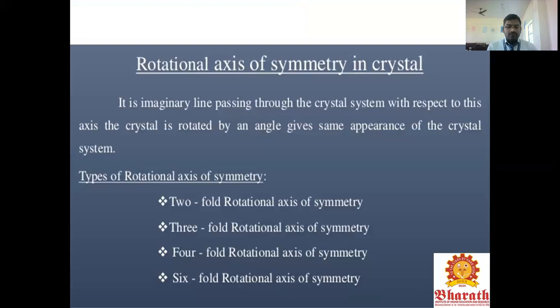Another one is the rotational axis of symmetry in a crystal. It is an imaginary line passing through the crystal system such that when the crystal is rotated about this axis by an angle, it gives the same appearance. Rotation means you rotate by 90 degrees or 180 degrees. The types of rotational axes are the two-fold, three-fold, four-fold, and six-fold rotational axes of symmetry.